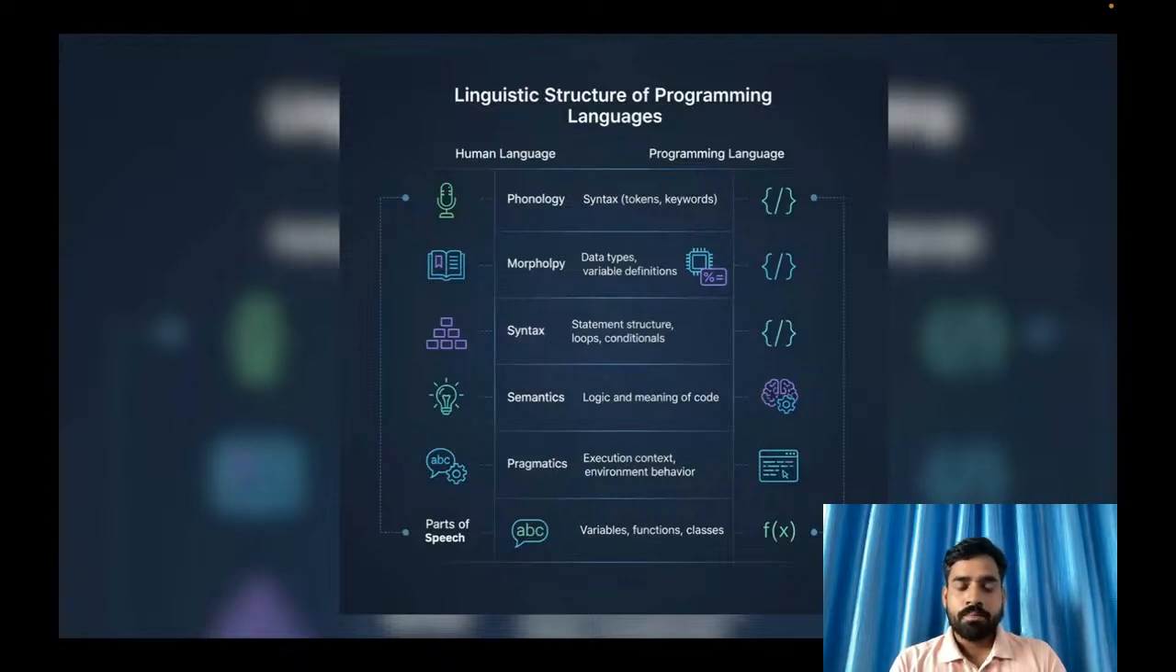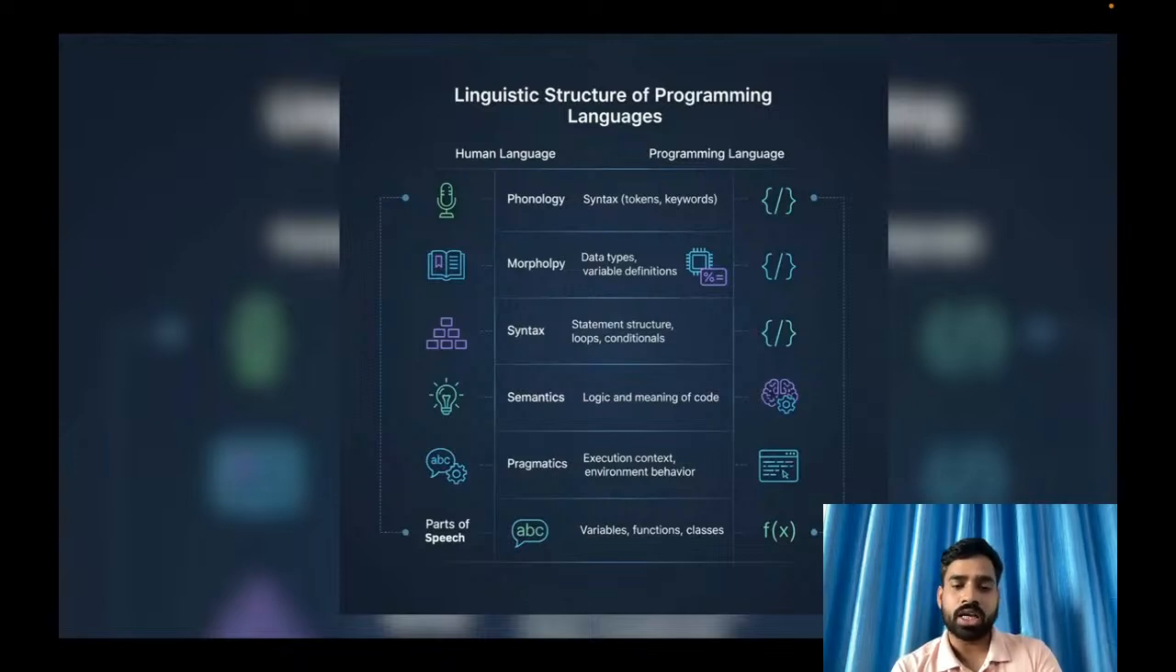And the last one is pragmatics. Pragmatics means how, in different scenarios and situations, I define sentences or present my words, sentences, or statements. Like that, in a different environment, how my code will behave and how I am going to write the code comes into programming languages.